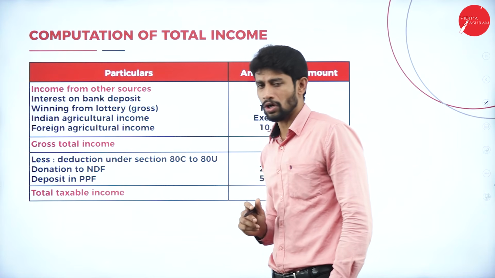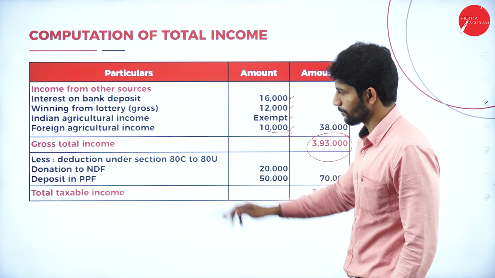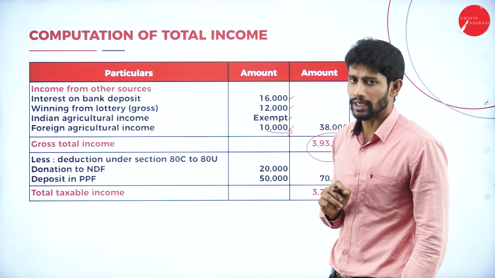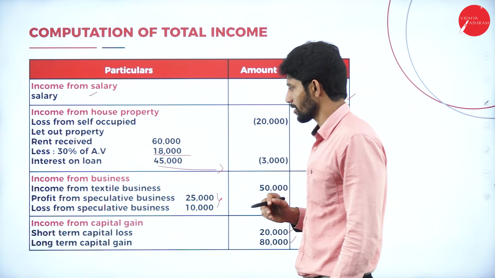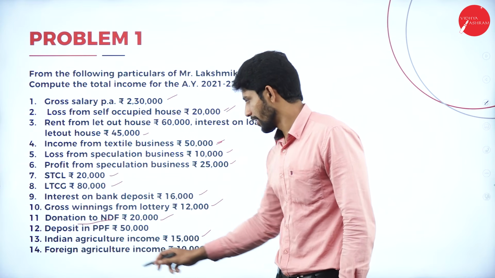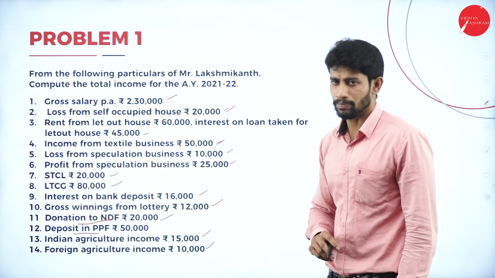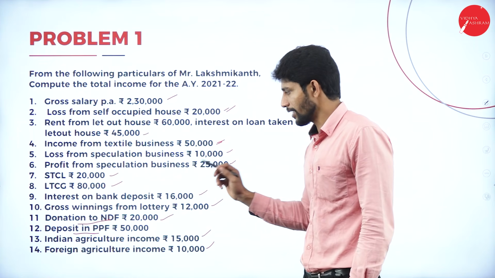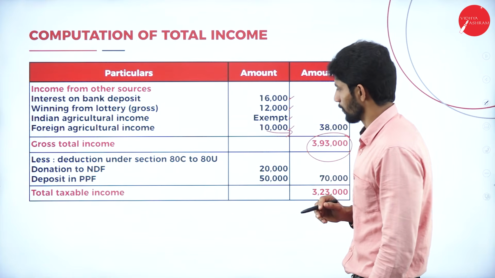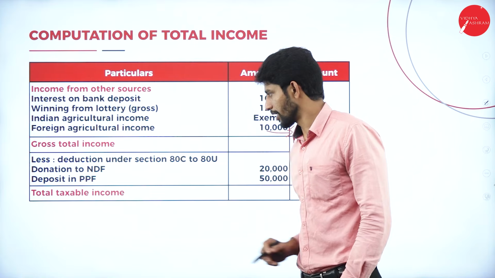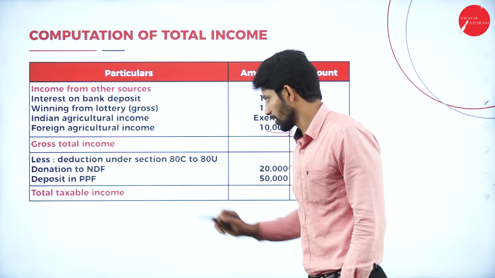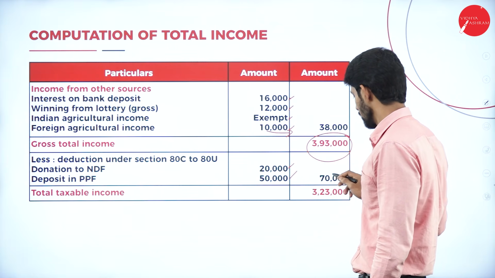That is called gross total income. Next, from gross total income, less deduction under section 80C to 80U. Yes, we have two deductions under section 80C to 80U. One is donation to NDF and the second one is deposit in PPF. So deduct the deduction under section 80C to 80U: donation to NDF 20,000, deposit in PPF 50,000, total 70,000.